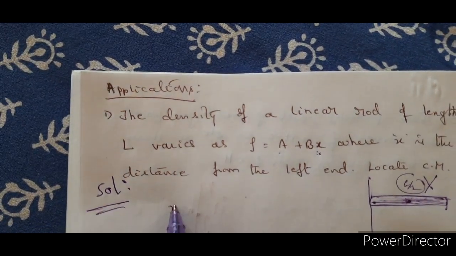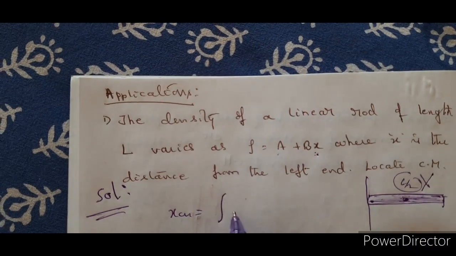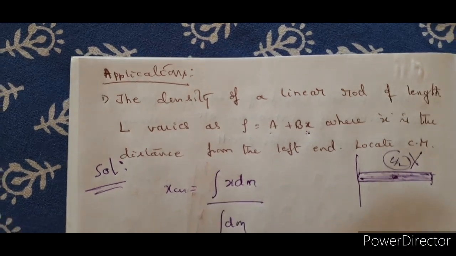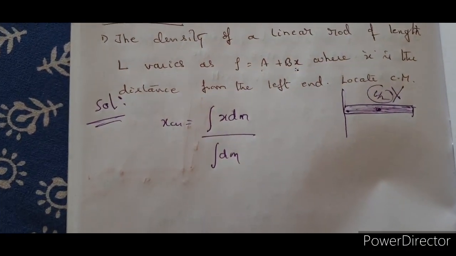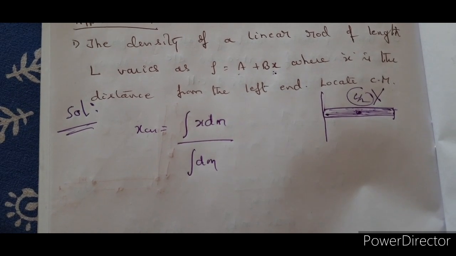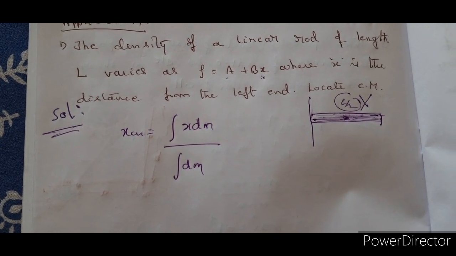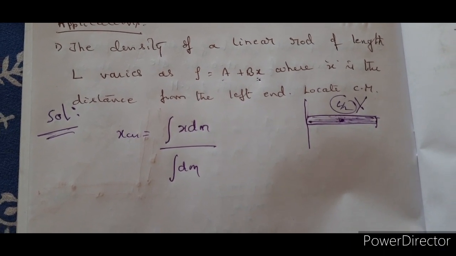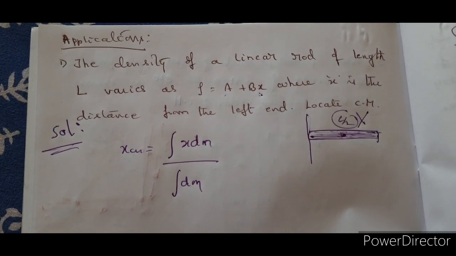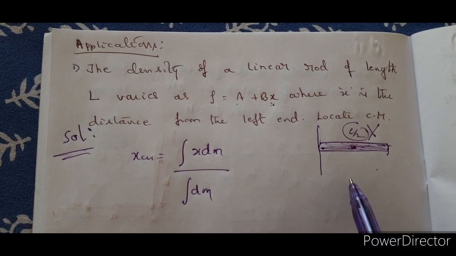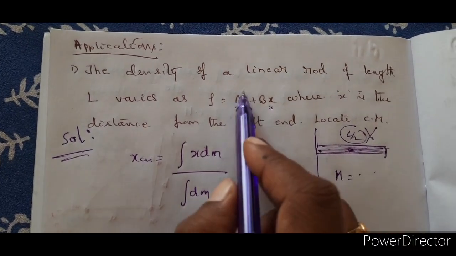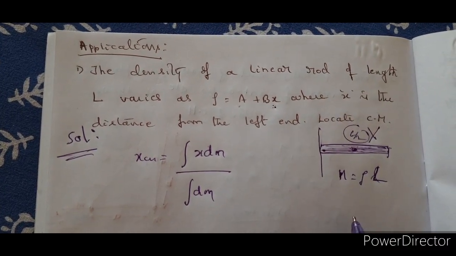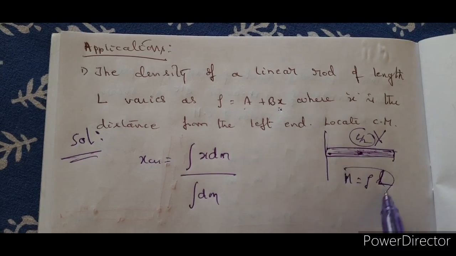So what does it say? That now xcm is equal to integral x dm by integral dm. Now I didn't write it as capital M. Why? Because capital M is not given in the problem. You need to observe that one. So I have to find out the mass also. So you know that M is equal to, here in the problem it is given as rho, so I'll write it as rho L, L being the capital L, the length. Right? So this is how you are supposed to write.